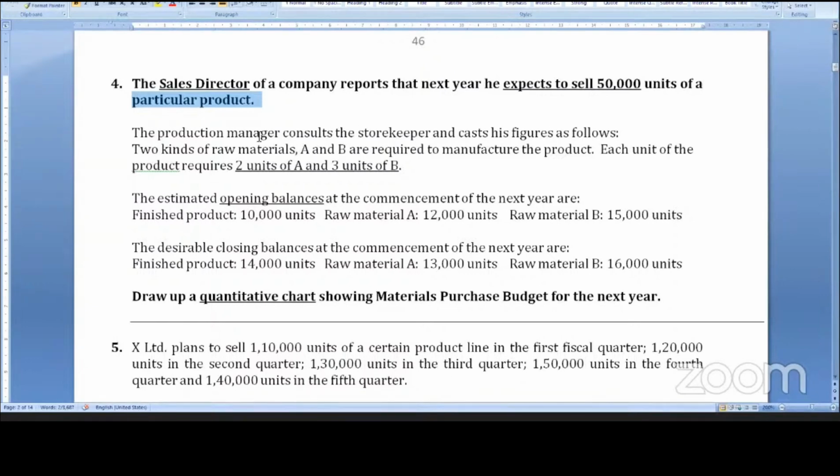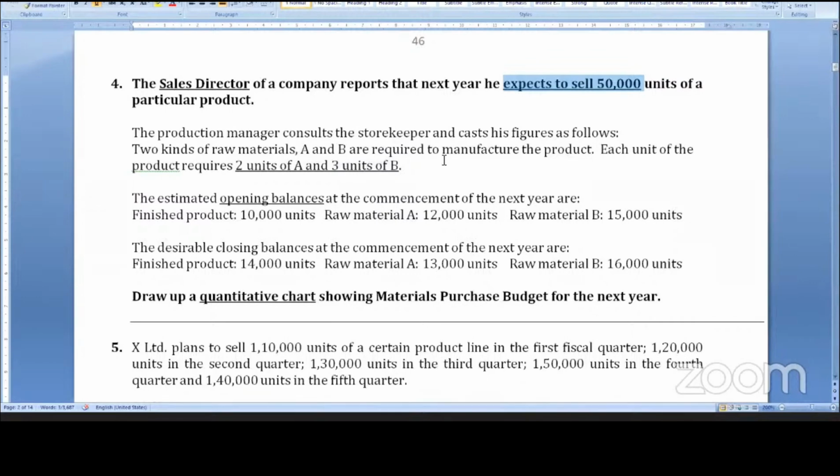The production manager consults the storekeeper and gives the following figures. Two kinds of raw material A and B are required to manufacture the product. Each unit of the product requires 2 units of A and 3 units of B. So, expected sales is given.